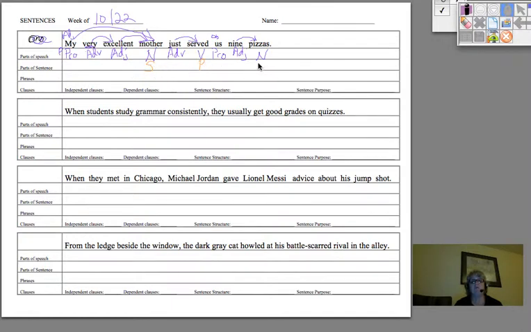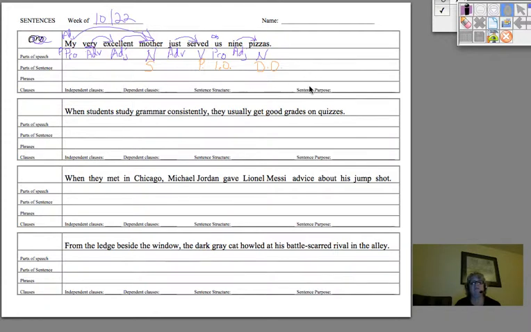Mother served what? Pizzas. And then you check in between these two, this one and this one, to see if there's an object or a thing indirectly affected by the action. And we have us. It happens to be an object pronoun. It is indirectly affected by the action. We have no more predicates. We're done with this level.